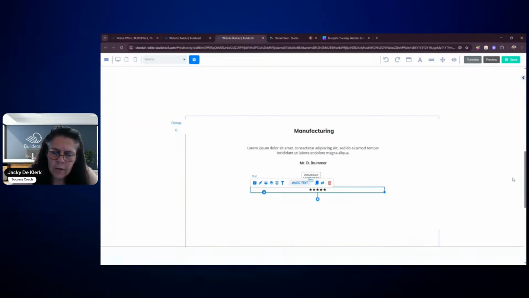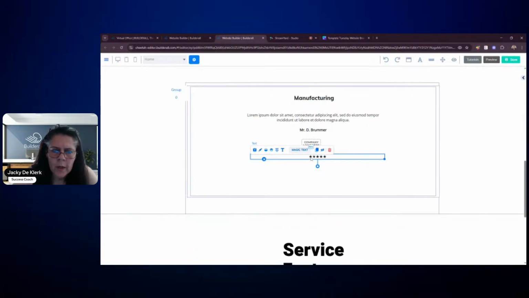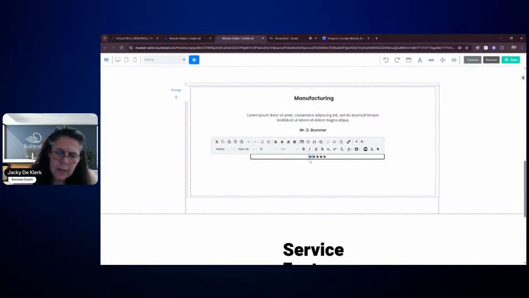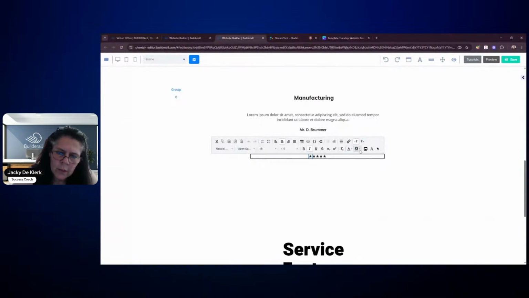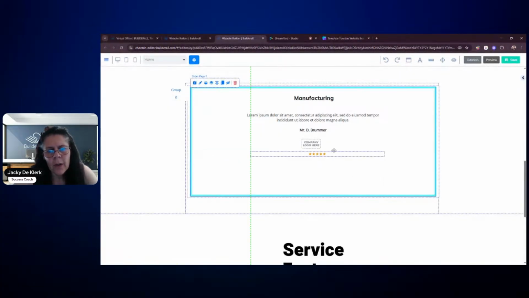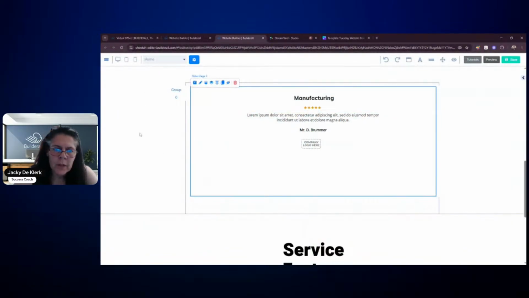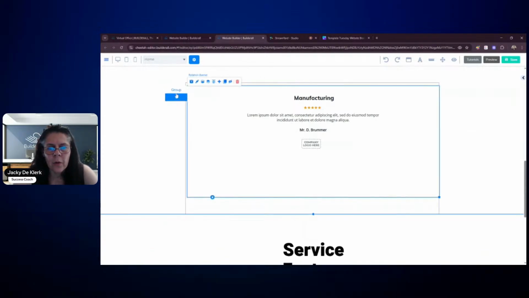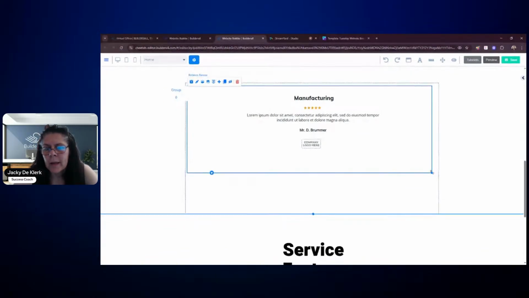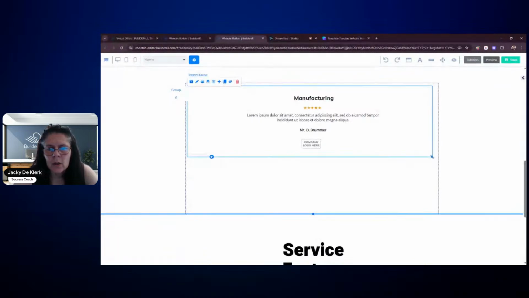Now to change the color of these stars, let me just scroll up a little bit. We're going to double click on it. And when you double click on it, there is a little blue line going around it, right? Then you're going to go and choose your color. Oh, not that one. Undo, undo, undo, undo. Double click. Go to the letter because it's basically a letter that you're adding. And there you're going to see it perfectly up at the top. So there we go. There is our first one. Now, this is a very big one. We really don't need that much space for our example here. So we need to make this a little bit shorter.